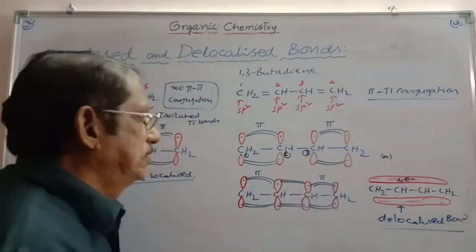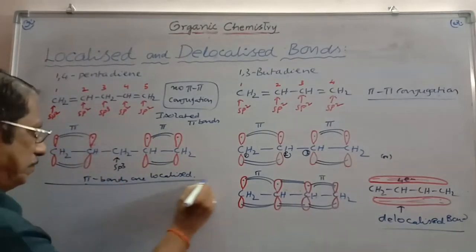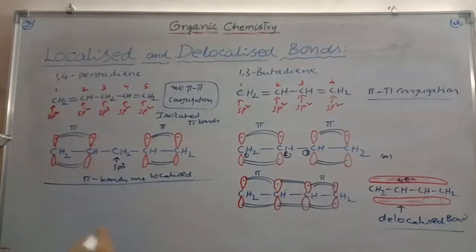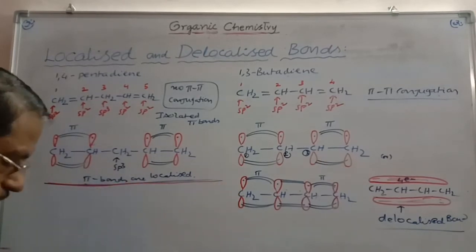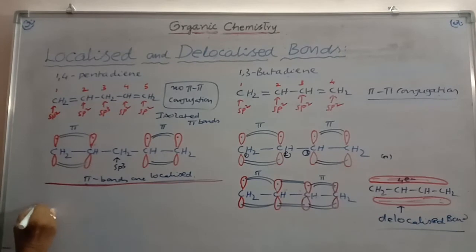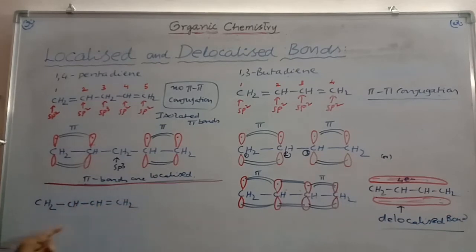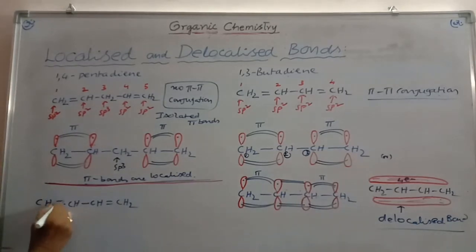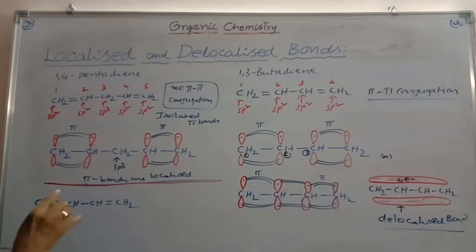In what way can resonance be written here? I am writing it here. In what way can you write the resonance structures? CH2, single bond, CH, single bond, CH, double bond, CH2. This is 1,3-butadiene. This is the double bond. You have to get the double bond character between these two carbons also. That means you have to take the polarization. This pi bond is shifting towards between 2 and 3.